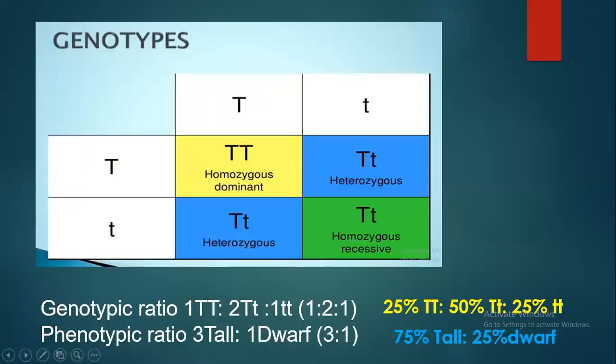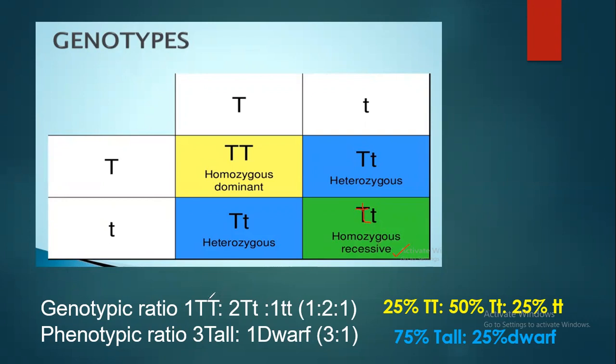Now we have to calculate the genotypic ratio and the phenotypic ratio. For the genotypic ratio, you will see the different types of products of fusion. This is one product of fusion where you are able to see homozygous. Here you are able to see heterozygous, and then homozygous. Let me correct this one. This is small t, small t. This is homozygous recessive.